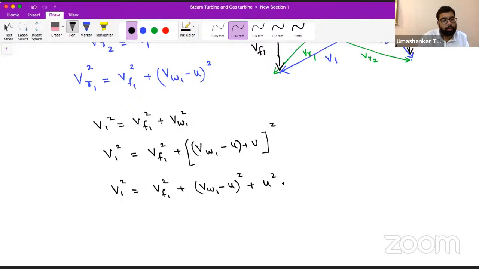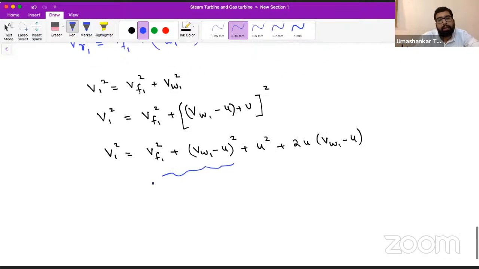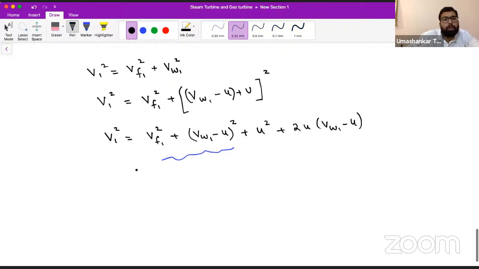Plus 2U (VW1 minus U). Yes or no? So this part can now directly be replaced by VR1. You can do it other ways also, whichever way you find easy.